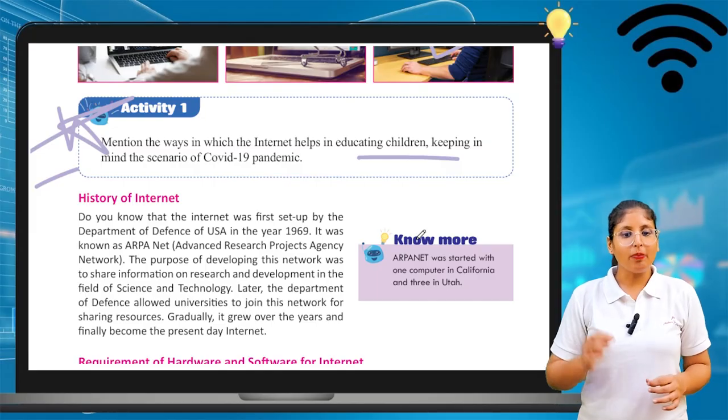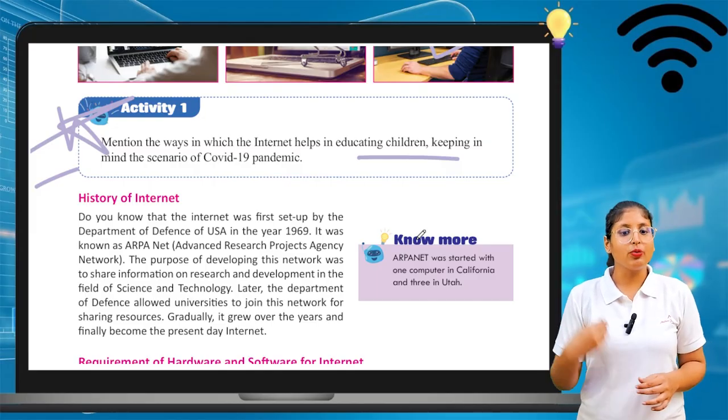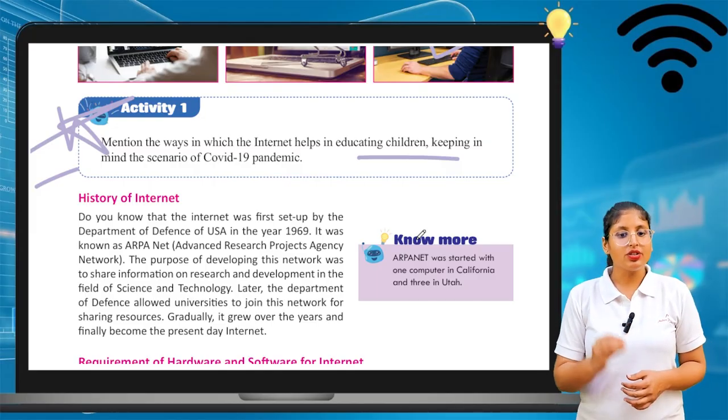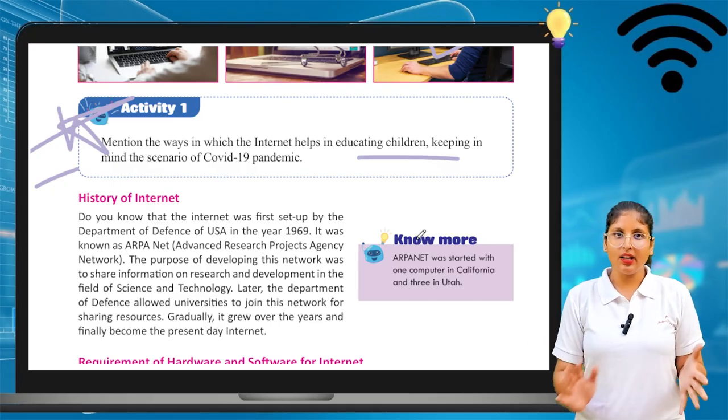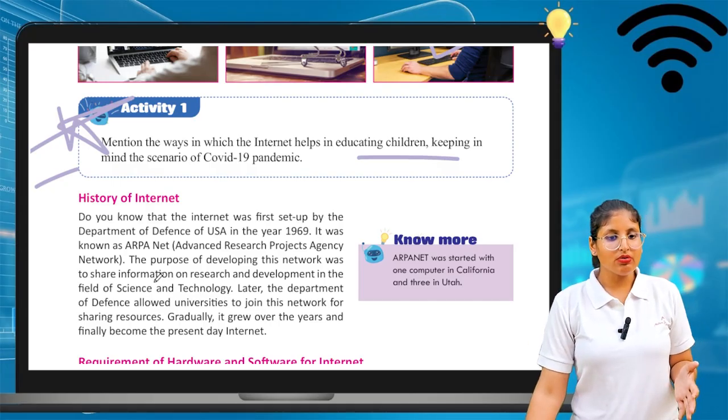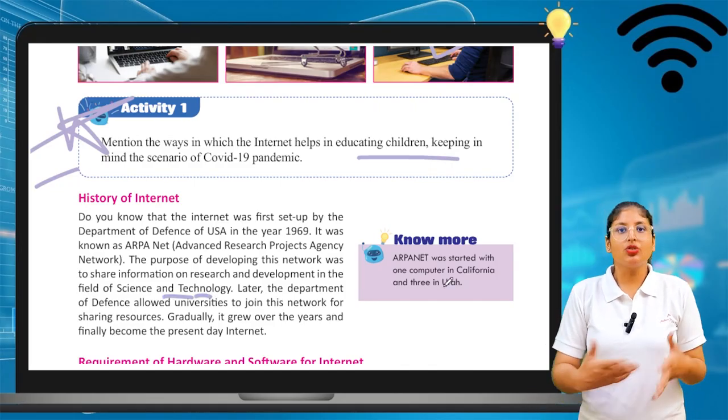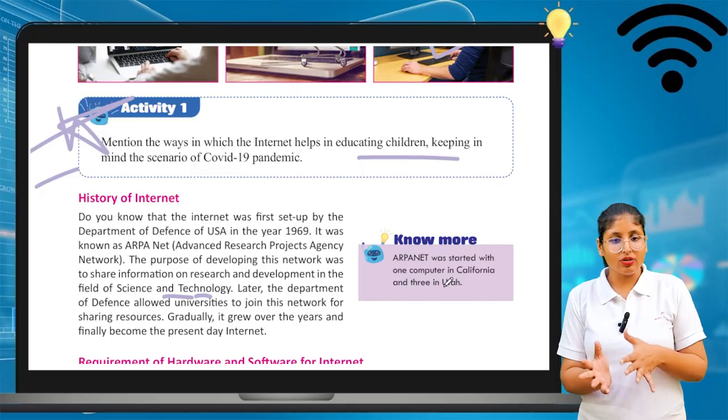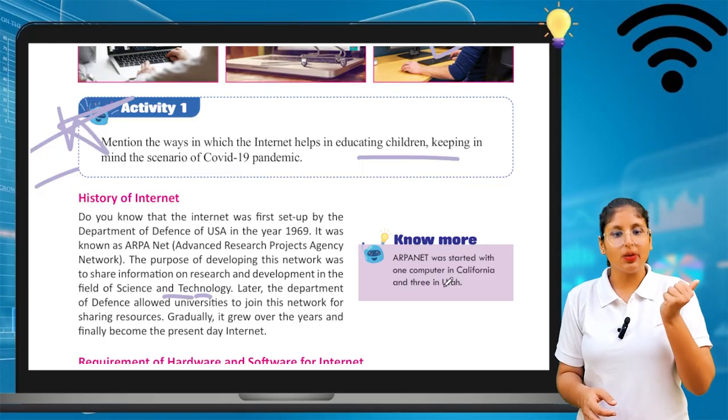The purpose of developing this network was to share information on research and development in the field of science and technology. That's why the internet was invented.